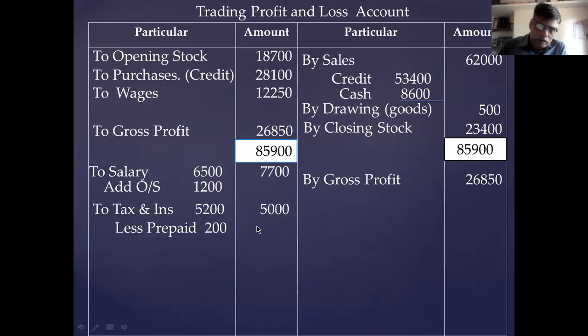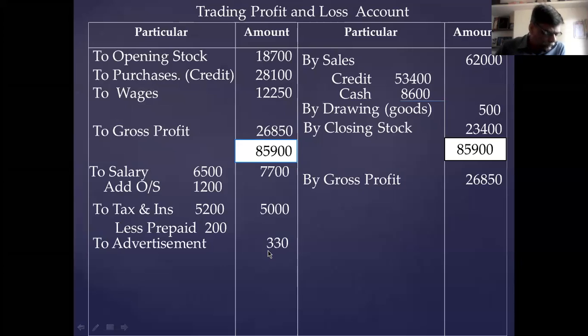Okay. Rent and taxes. After the rent and taxes, the next item is advertisement. Advertisement is 330. Okay, advertisement. The items from the cash flow are completed, come to the adjustment. In the adjustment, first item is RDD, rupees 1,450. Reserve for doubtful debt 1,450.